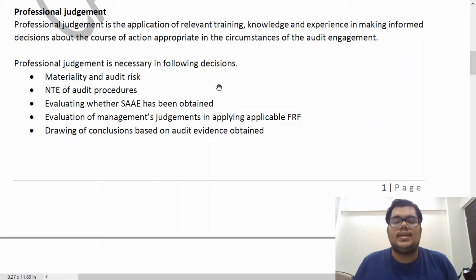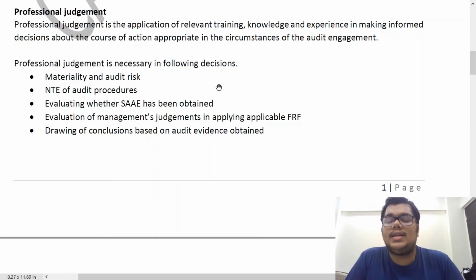Another example is evaluation of management's judgment in applying the applicable financial reporting framework. Any financials are governed by a particular financial reporting framework. Take estimates in the financial statements, for example, provision for warranty.